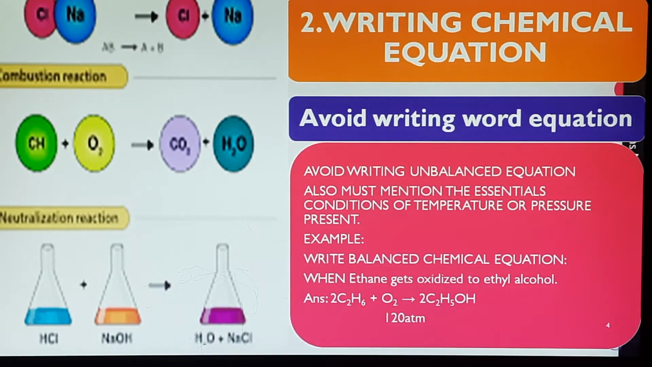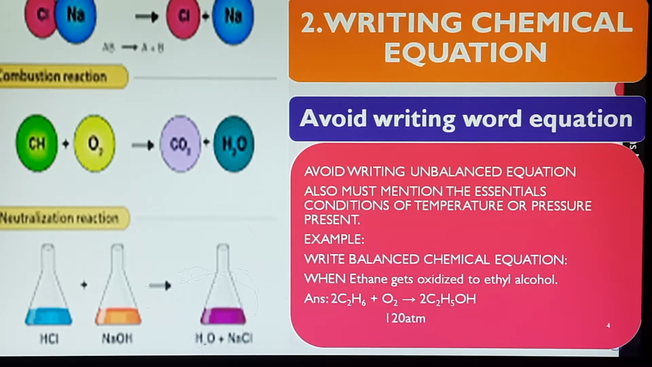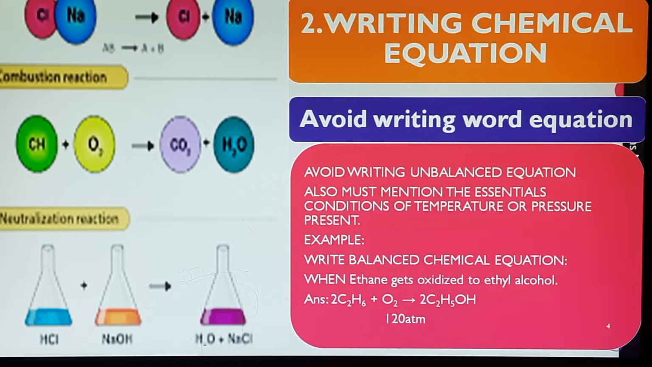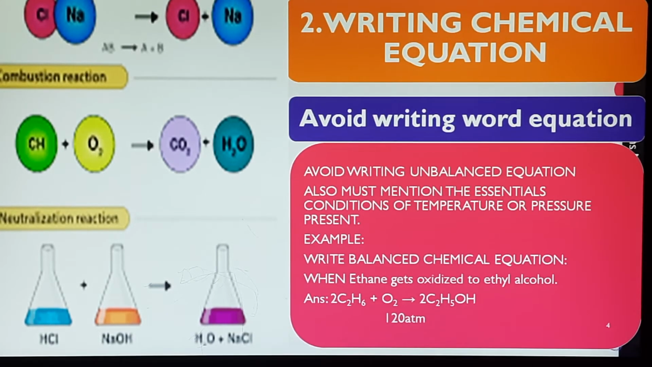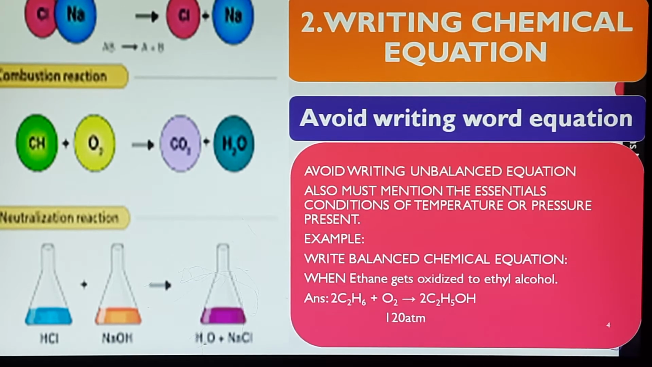Second thing, while writing a chemical equation, when you're asked to write a certain chemical reaction, please avoid writing a word equation. And definitely, when you're asked to write a chemical equation, do not write an unbalanced equation. You must also mention the essential conditions required for the chemical reaction to take place. Suppose, in the example I have given, ethane gas is oxidized to form ethyl alcohol. Over here, the required condition is 120 atmospheric pressure.